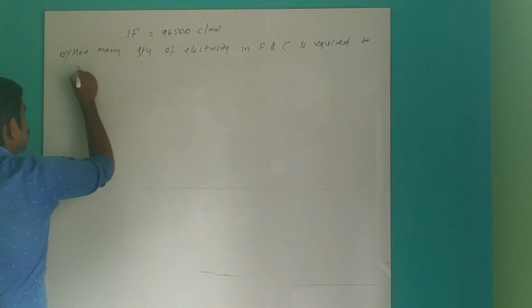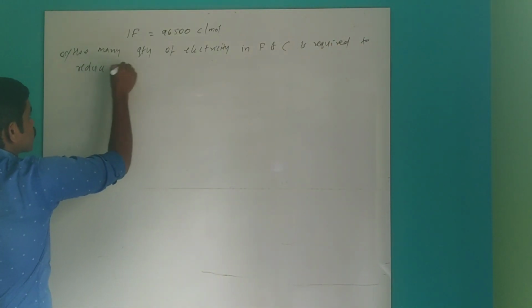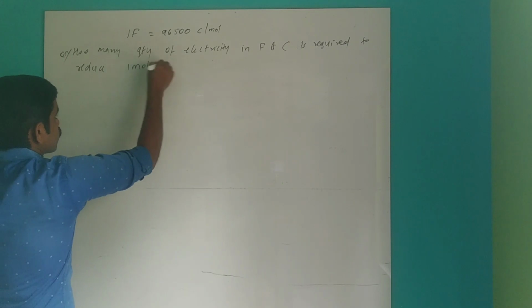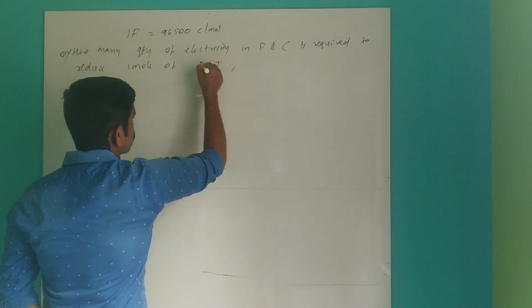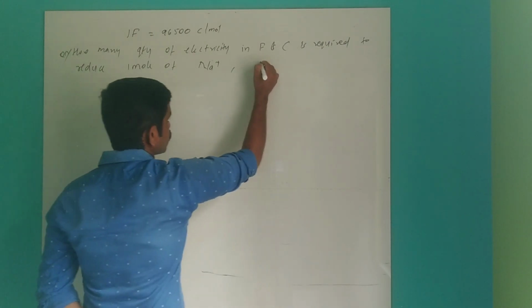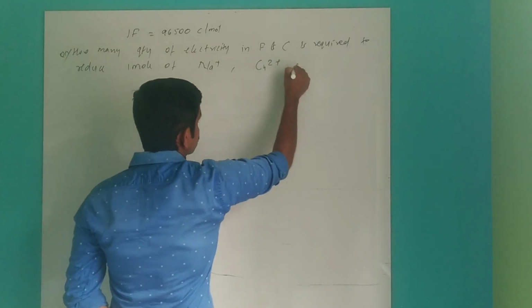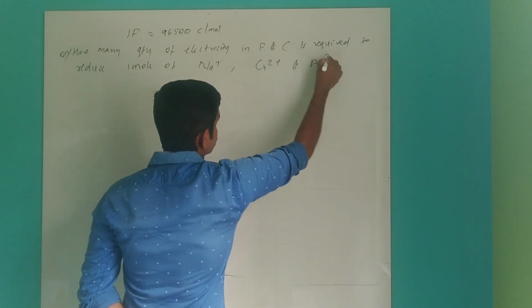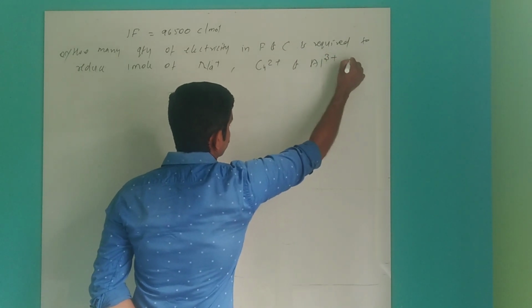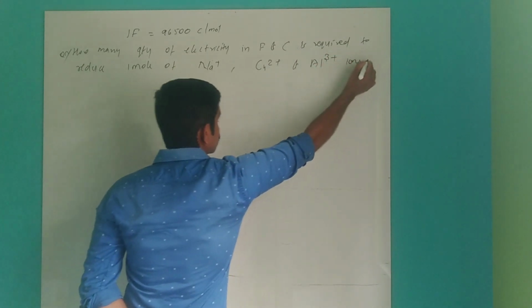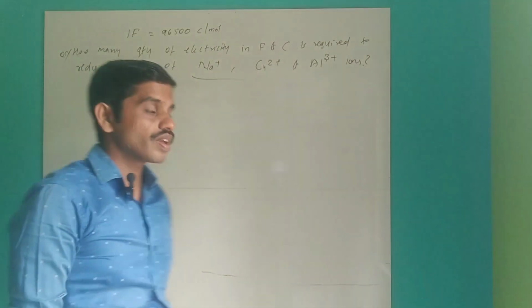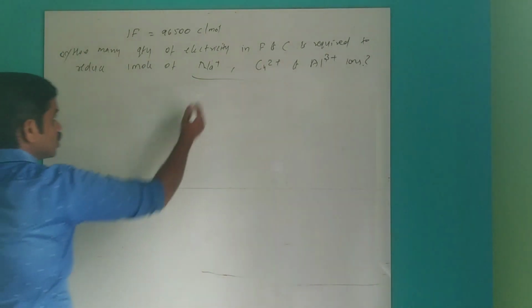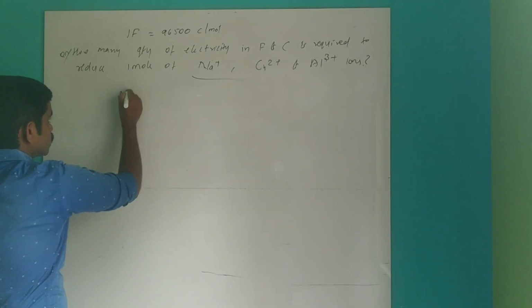to reduce 1 mole of Na+, Cu2+ and Al3+ ions. So this is the question. How many Faraday of electricity is required? First, Na+.